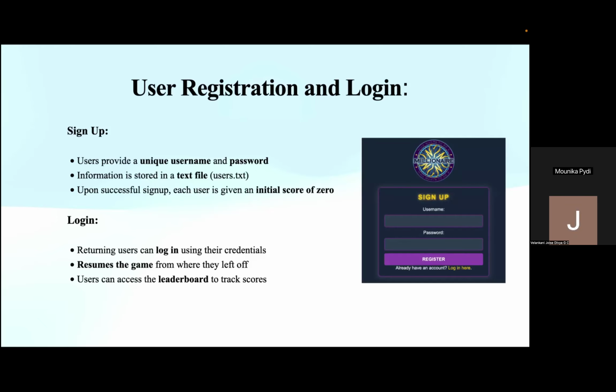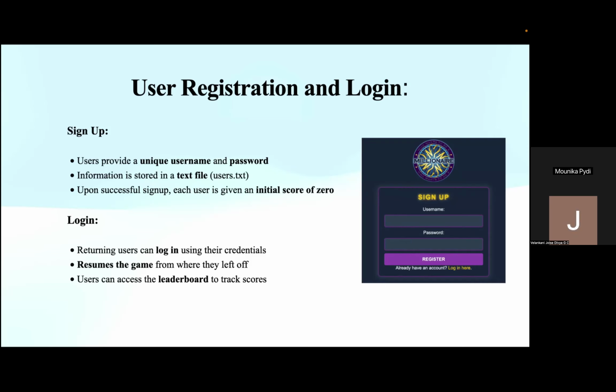Now we'll look into the key features and functionality. The first one is registration and login. Our platform supports user registration and login to create a personalized experience. Under sign up, users provide a unique username and password. This information is stored in a simple text file called users.txt, and every new user starts with a score of 0.